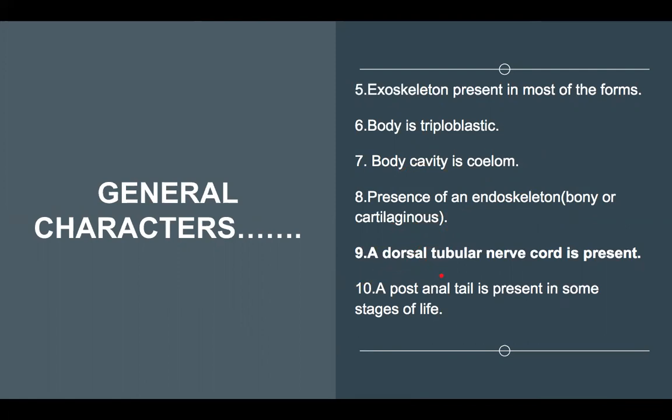Next, a dorsal tubular nerve cord is present. This is another distinguishing character of a chordate, means they have a dorsally placed, tube-like nerve cord. A post-anal tail is present in some stages of life. It may not be present in the adult, but in some stage of life, whether the larval stage or any other stage, there is a post-anal tail.